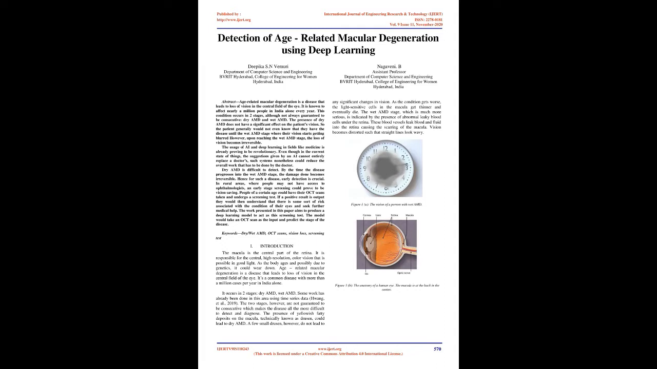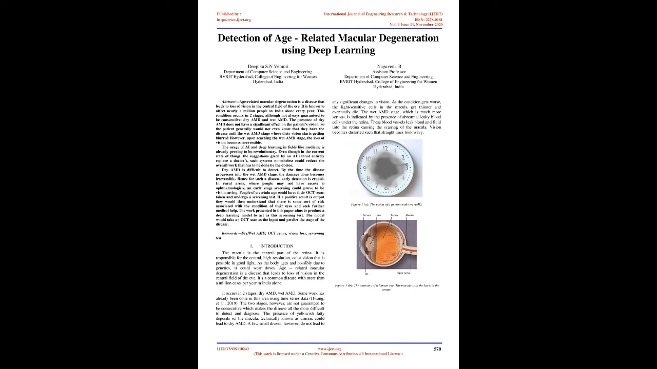Dry AMD is difficult to detect. By the time the disease progresses into the wet AMD stage, the damage done becomes irreversible. Hence for such a disease, early detection is crucial. In rural areas, where people may not have access to ophthalmologists, an early stage screening could prove to be vision saving. People of a certain age could have their OCT scans taken and undergo a screening test.